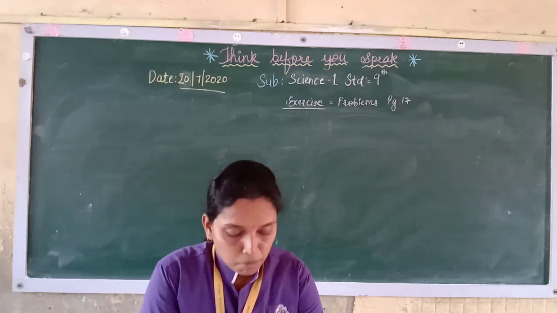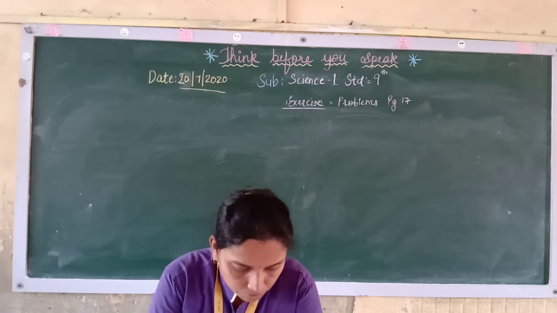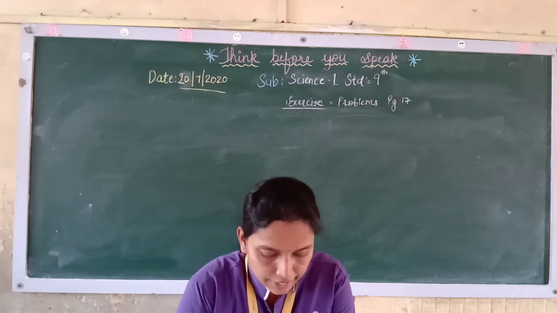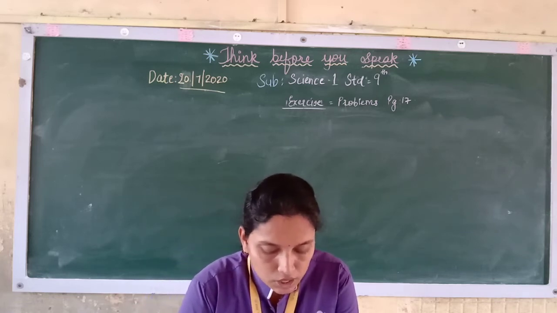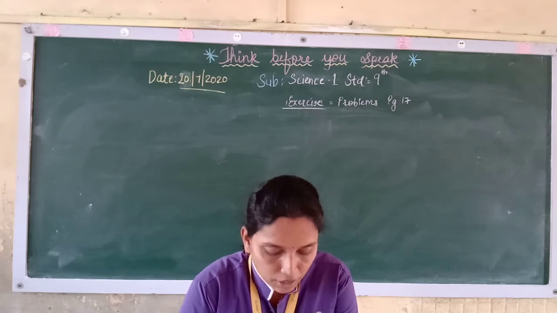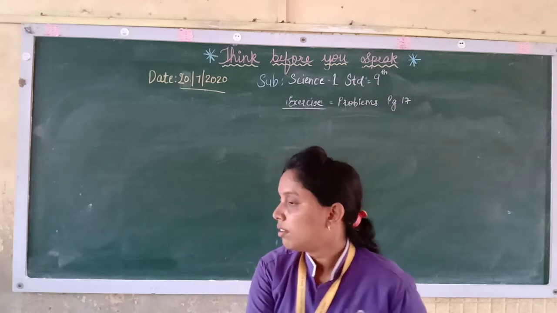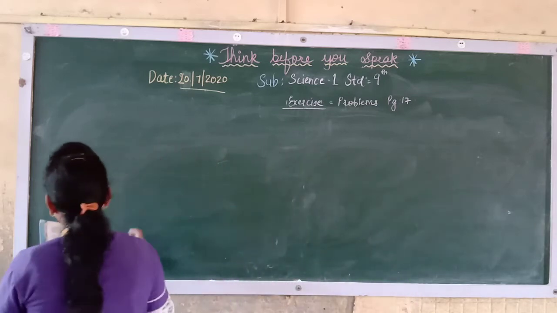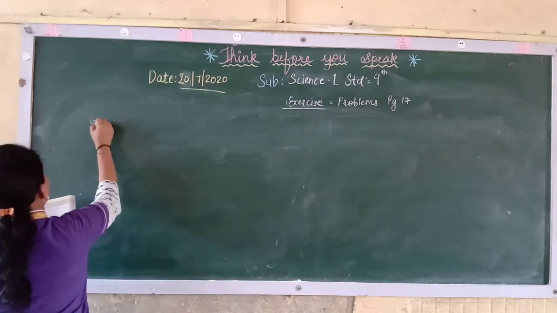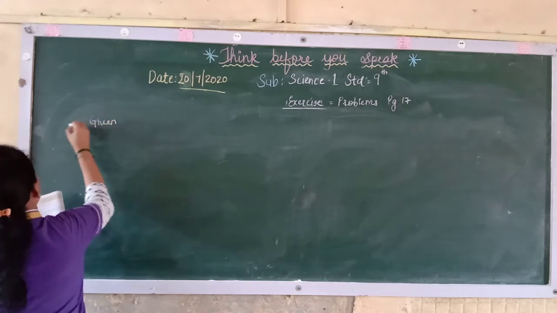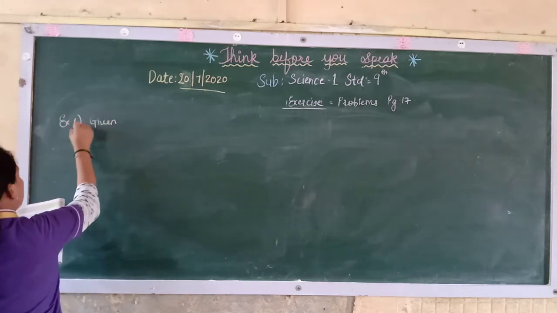Now see, the mass of a cannon is 500 kg and it recoils with the speed of 0.25 meter per second. So what is the momentum of the cannon? Now we will see one example regarding momentum.